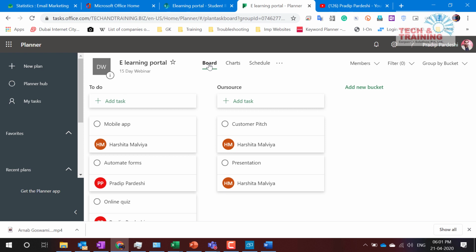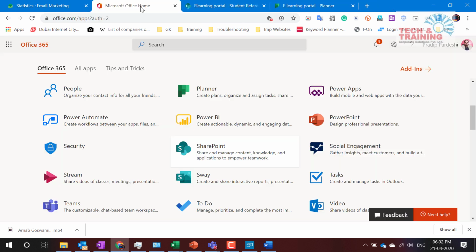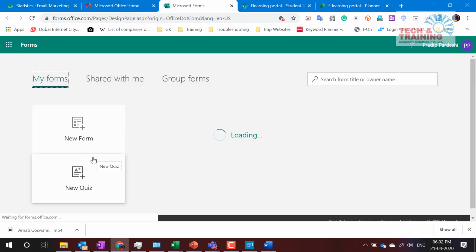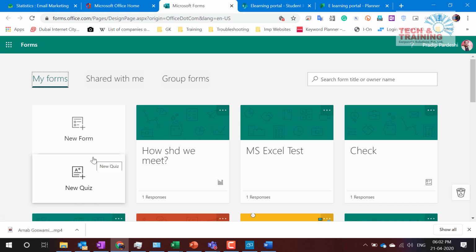Now when I say online form and automation, here what I want to say is, there could be a test which needs to be conducted, or there could be certain surveys that need to be done. All those forms need to be ready. Now, how are we going to use those forms and where are we going to use those forms? That is again an interesting thing. So now what we'll do is we'll go to Microsoft Forms. Yeah. So here is Microsoft Forms. There are some forms which are already created, but I'm going to create one quick form.